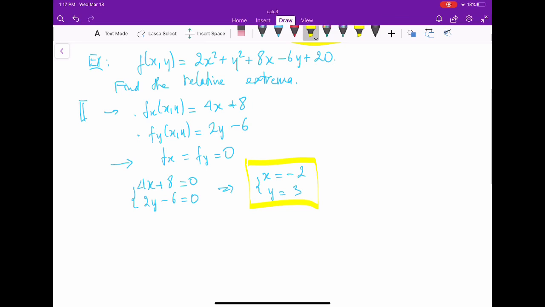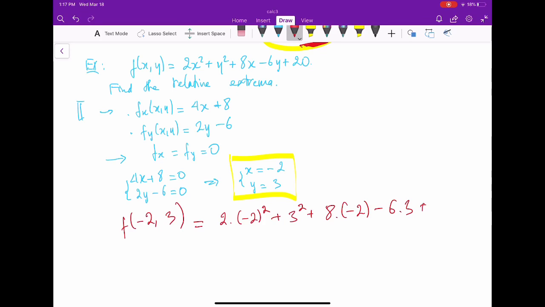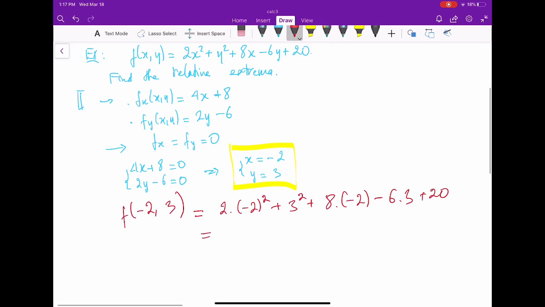Anyway, I can plug these values into the function to find the function value. So let's find f of negative 2 and 3. That is 2 times negative 2 squared plus 3 squared plus 8 times negative 2 minus 6 times 3 plus 20, and you simplify that, you get 3.